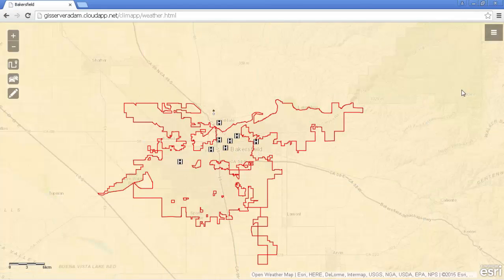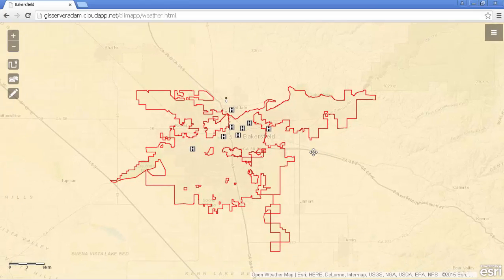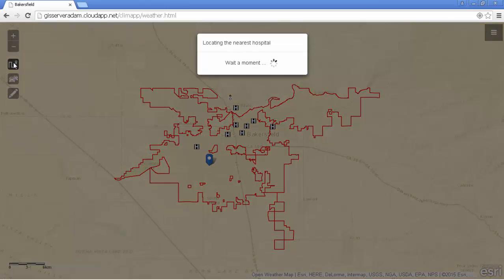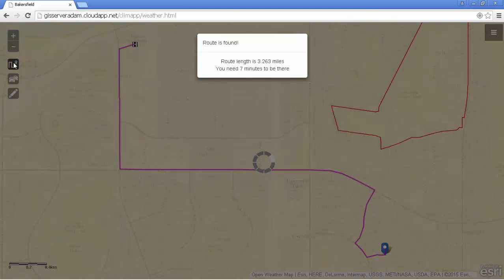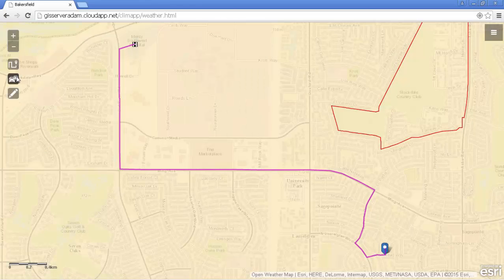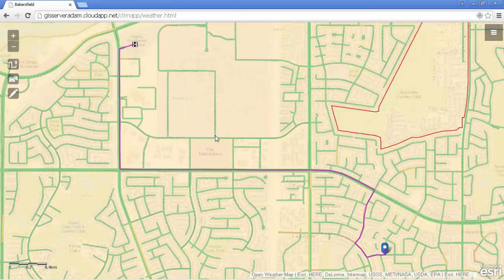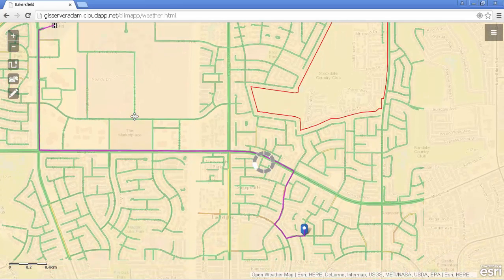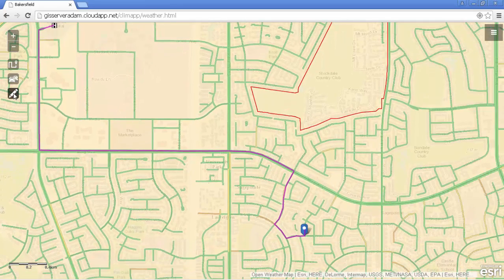The last map shows the current weather conditions and helps in emergency planning. As a citizen, I can check the shortest route to the closest hospital shelter from my current location. After a while, I can get the route and its summary. Next, I can add traffic data to my map, which is helpful when an evacuation is about to happen.